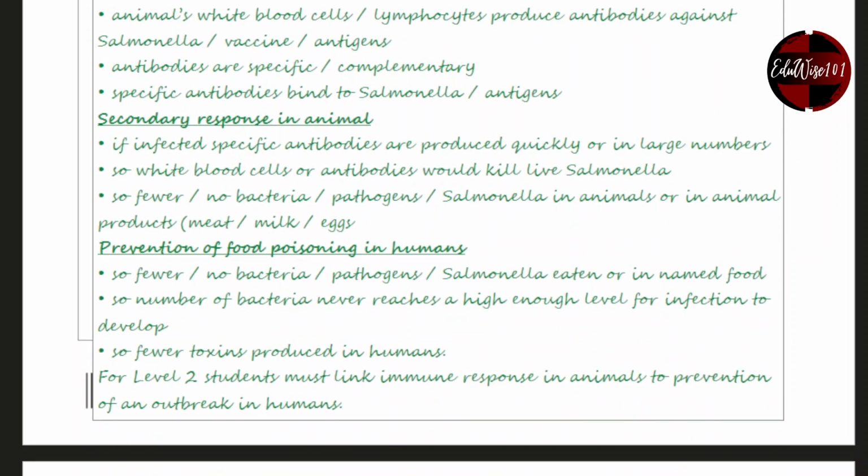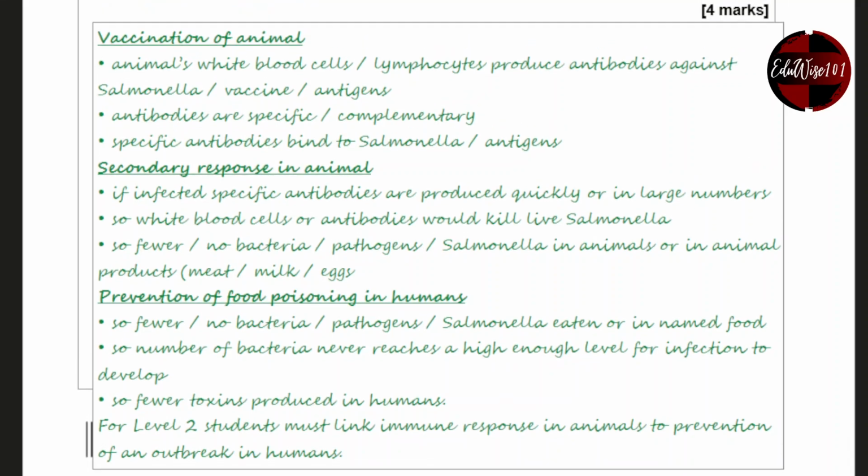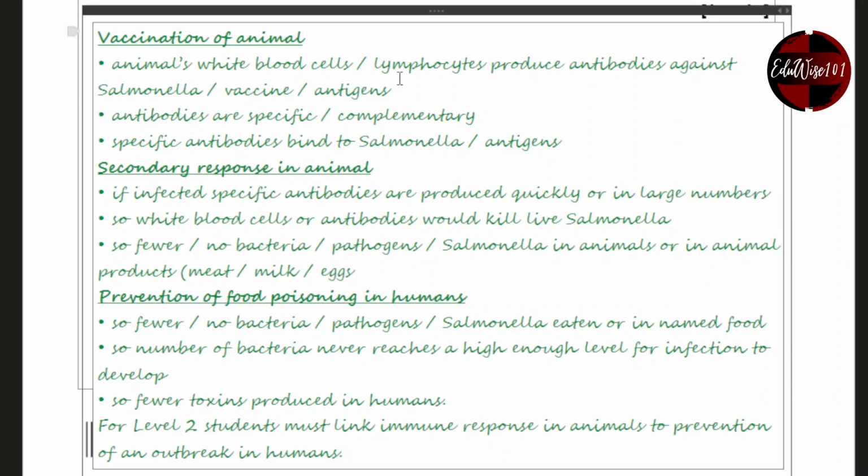So it's a bit of a long answer. You can shorten it. You're not expected to write all of the points. Right? Animals' white blood cells, the lymphocytes, produce antibodies against the Salmonella vaccine or the antigens. The antibodies are very specific or complementary in shape. Specific antibodies bind to the Salmonella bacteria.